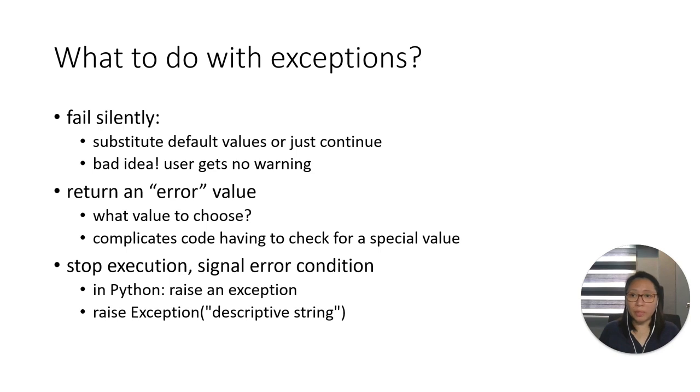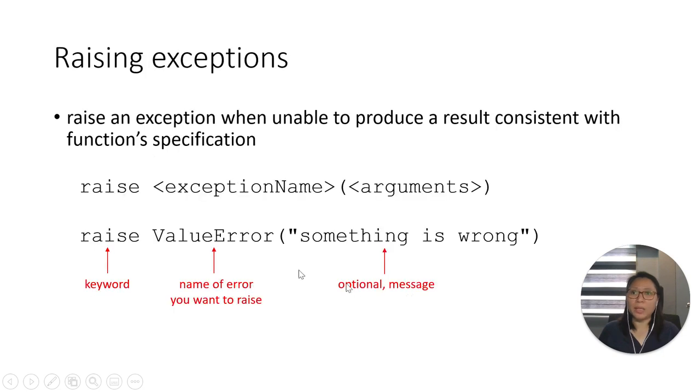We can do this third option by writing the raise exception statement, which has this syntax. So here we have raise, the exception name, and inside parentheses we have arguments. Here we raise an exception when the program is unable to produce a result consistent with the function specification. For example, this one, raise ValueError, and if something is wrong, this is the error message that will be displayed.